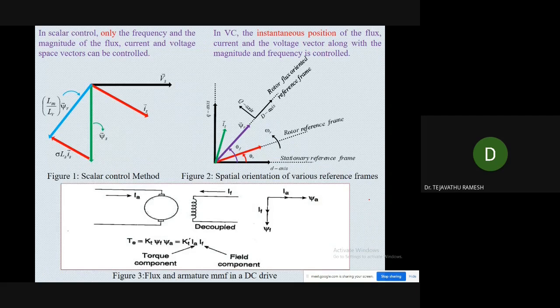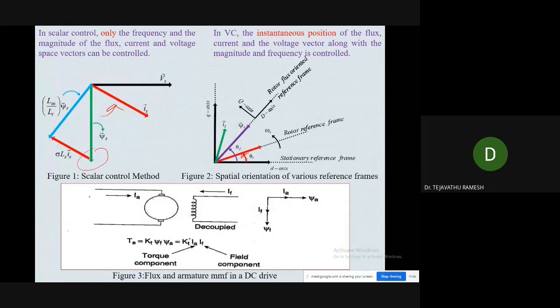As I said, there is the scalar controller and the vector controller. This is the phasor diagram of the scalar controller. As you see here, we can control the magnitude of the flux, current, and voltage, but we cannot control their instantaneous positions. Whereas in the vector control method, we can also control the instantaneous position. So thanks to the vector control method, we can operate an AC machine similar to a separately excited DC motor. Why are we talking about the separately excited DC motor, and why compare it with the induction machine? There is one reason behind it.